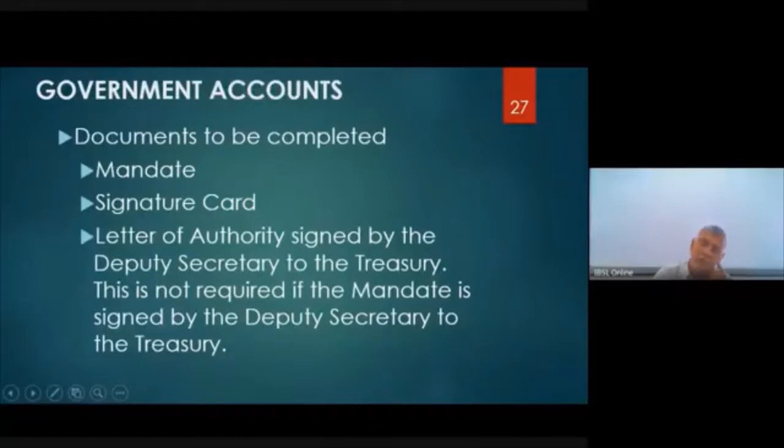Letter of authority signed by the Deputy Secretary to the Treasury, that is a document, right? This is not required if the mandate is signed by the Deputy Secretary to the Treasury. If the mandate has been signed by the Deputy Secretary to the Treasury, then this letter of authority is not required, right? Otherwise, you need the letter of authority.